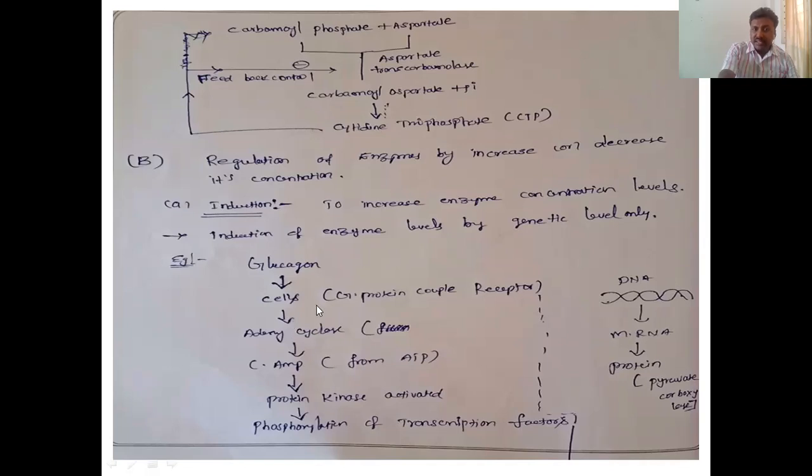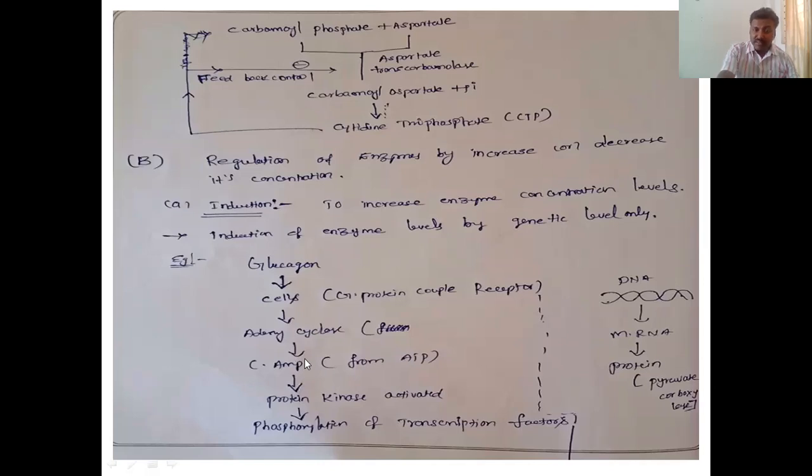Through the G protein coupled receptor, the glucagon binds to the G protein coupled receptor, which activates the adenyl cyclase enzyme. The adenyl cyclase enzyme acts on ATP to form cyclic AMP. So the cyclic AMP levels are increased.